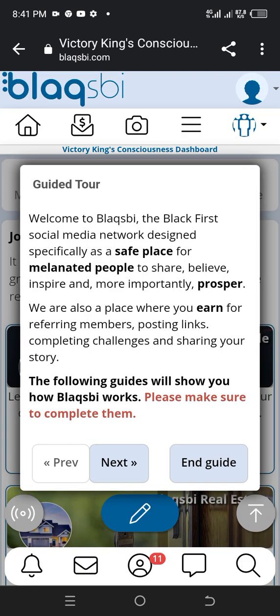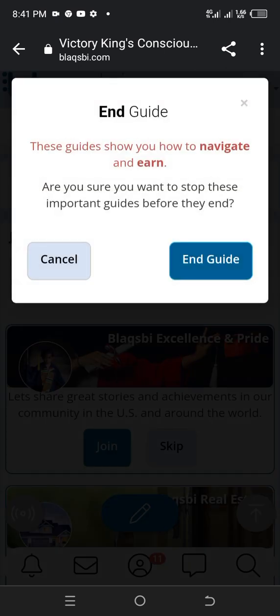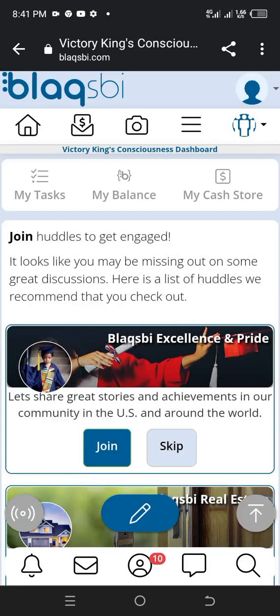Wow, so my account is currently verified. What it's showing me now is: welcome to Blacksby, the Black First social media network designed especially as a safe place for melanated people to share, believe, inspire, and more importantly, prosper. Having verified my account, you can see that my dashboard has changed.